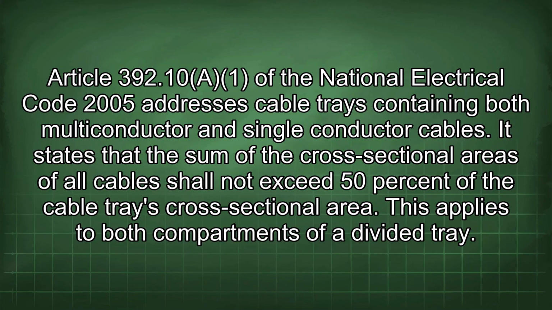Article 392.10(A) of the National Electrical Code 2005 addresses cable trays containing both multiconductor and single conductor cables. It states that the sum of the cross-sectional areas of all cables shall not exceed 50% of the cable tray's cross-sectional area. This applies to both compartments of a divided tray.